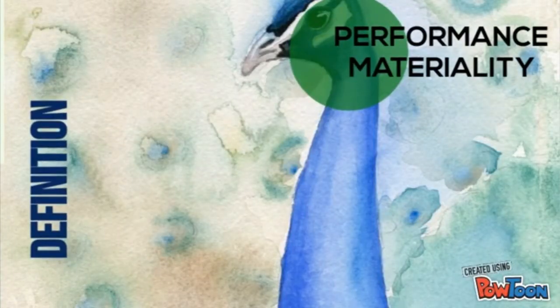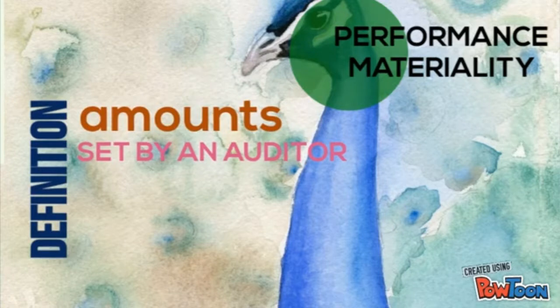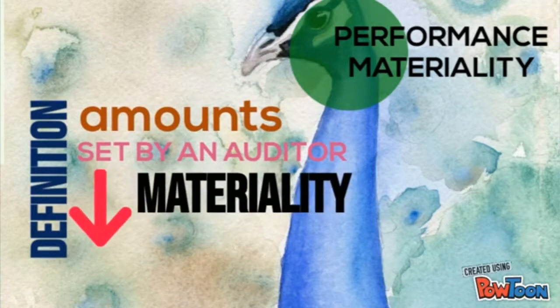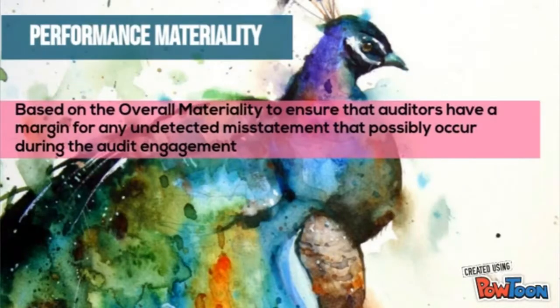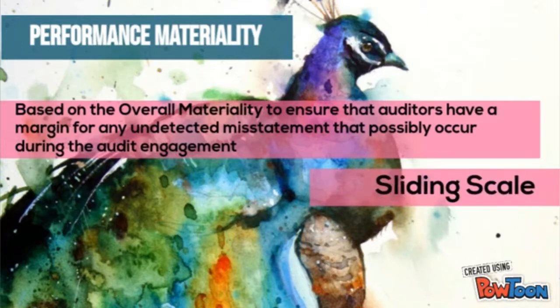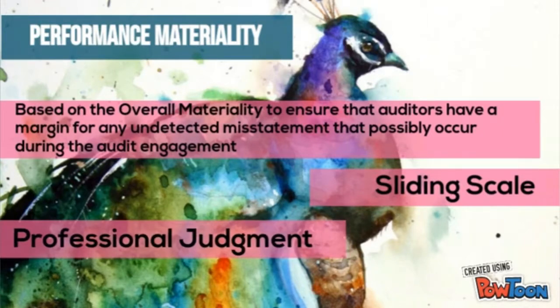Performance materiality can be defined as the amount set by an auditor which is less than the materiality level of a particular class of transaction, account balances or disclosures. It is set based on the overall materiality to ensure that auditors have a margin for any undetected misstatement that possibly occurs during the audit engagement. Sliding scale is used as a basis to estimate engagement risk that might be associated with the audit client. It is also based on the professional judgment of the auditor and how well he or she understands the entity.